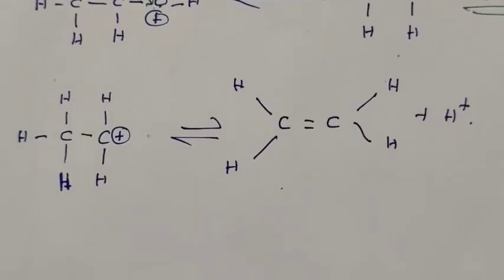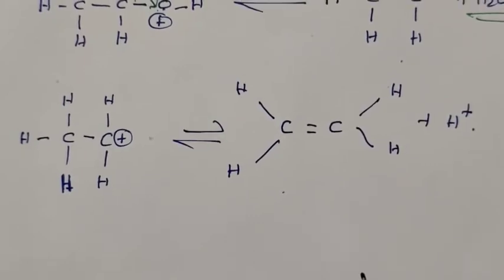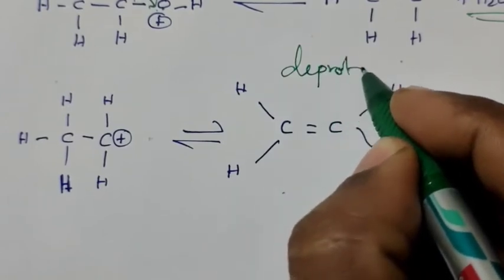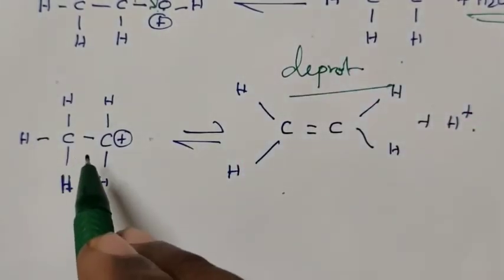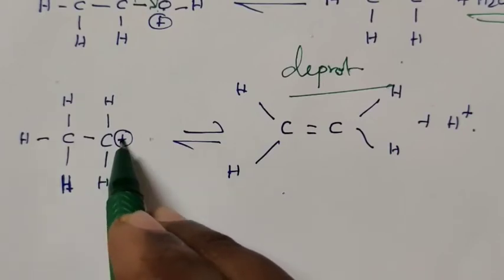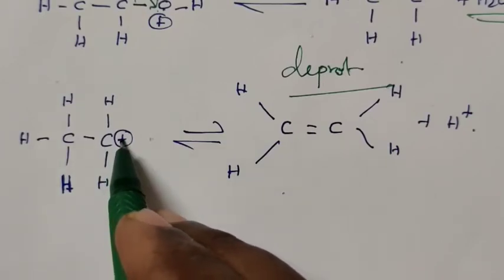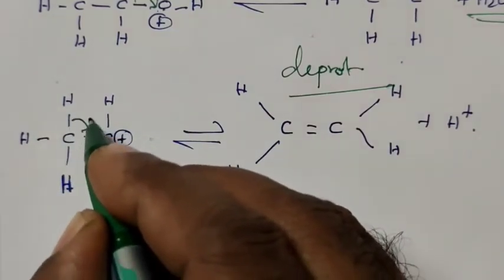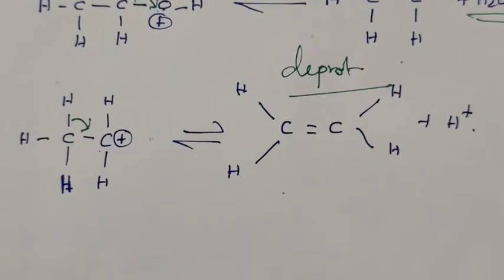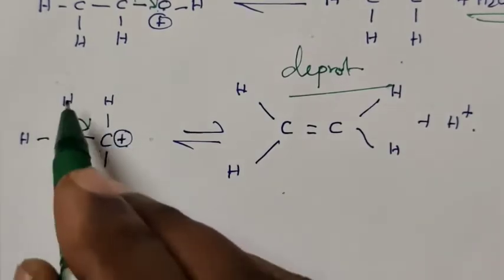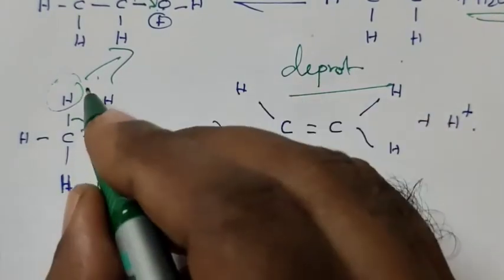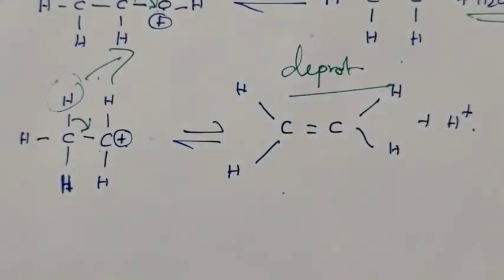The third step is the formation of ethene, or otherwise the deprotonation step. To reduce the positive charge on the carbocation, one of the hydrogen atoms shares its bond pair of electrons with the carbon. This bond comes out and the H moves away, removed as a proton. This step is called deprotonation.